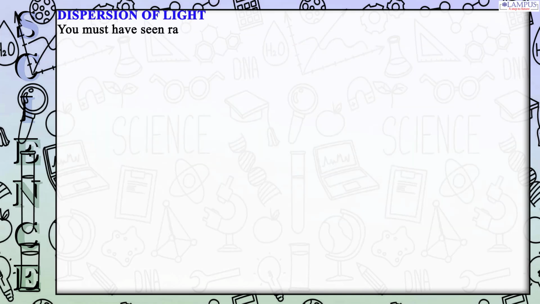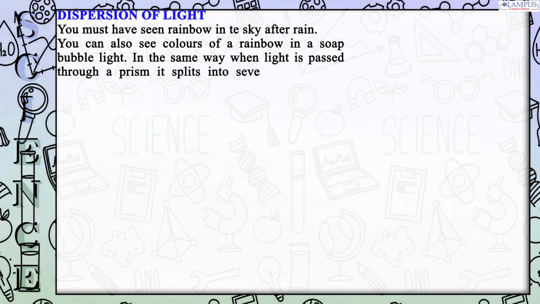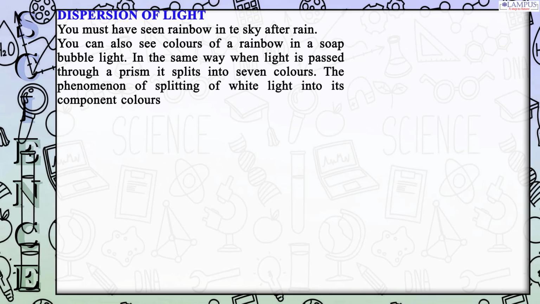You must have seen a rainbow in the sky after rain. You can also see the colors of a rainbow in a soap bubble. In the same way, when light is passed through a prism, it splits into 7 colors. The phenomenon of splitting of white light into its component colors is called dispersion of light.